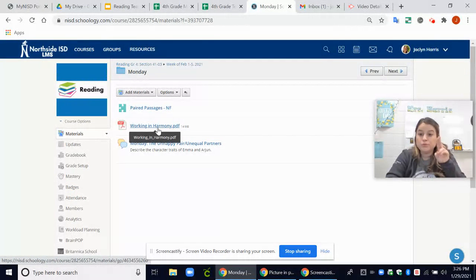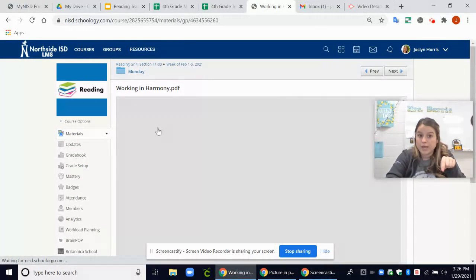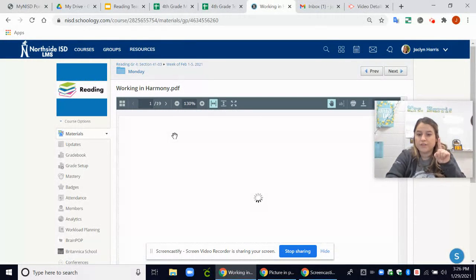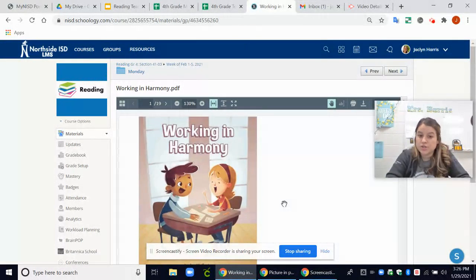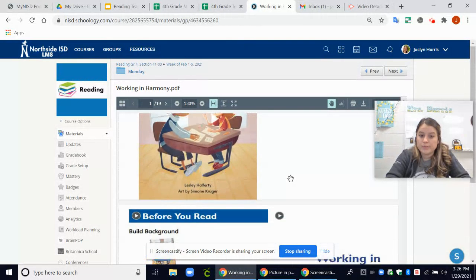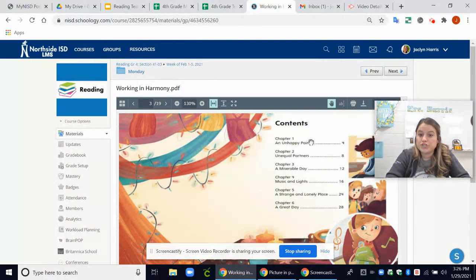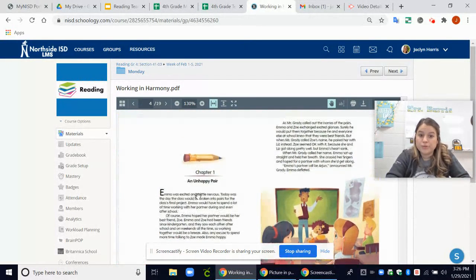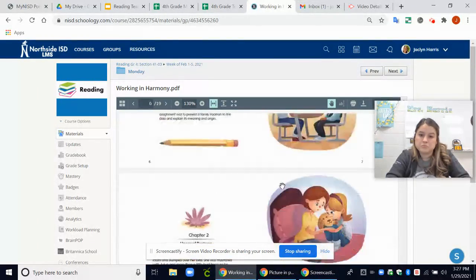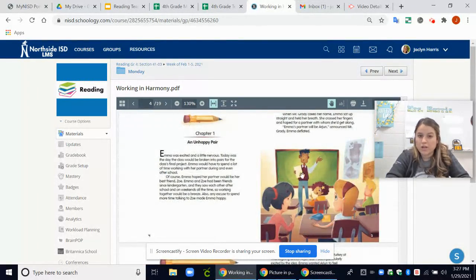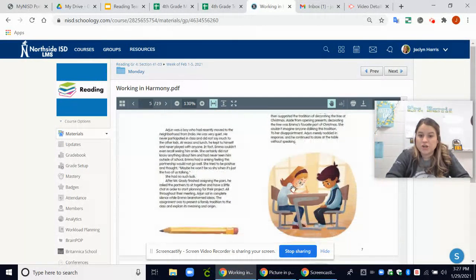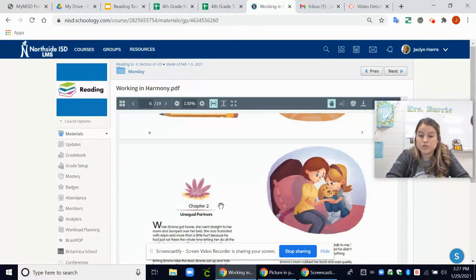Job number 2, I want you to read chapter 1 of Working in Harmony, the first chapter. This is a new guided reading book we're going to start this week. Check over the vocabulary words, and you're going to read chapter 1. It's called An Unhappy Pair. It's about, let's see, like 2 pages. Not going to take you very long. You'll read all of this page and all of this page. Stop at chapter 2. Do not read chapter 2. We'll do that together on Wednesday.